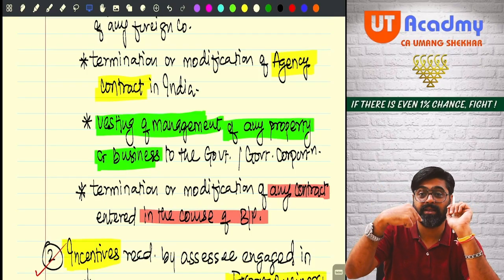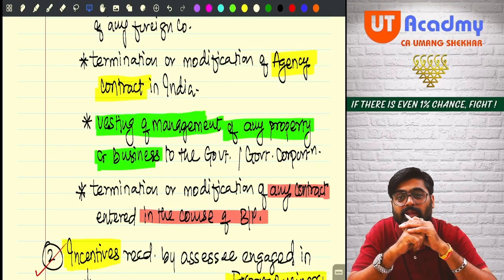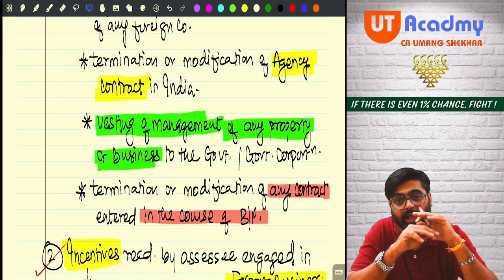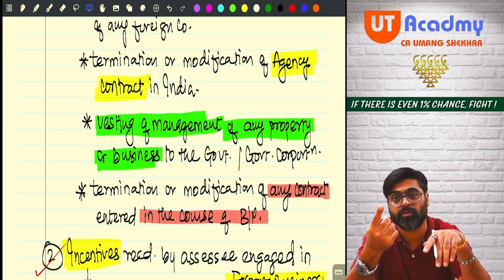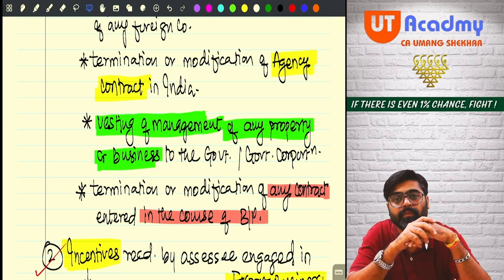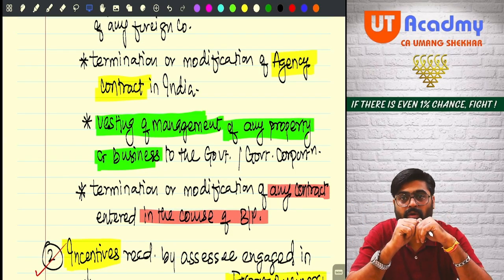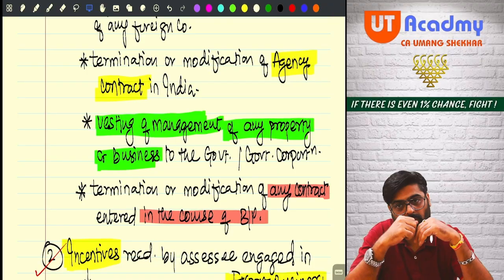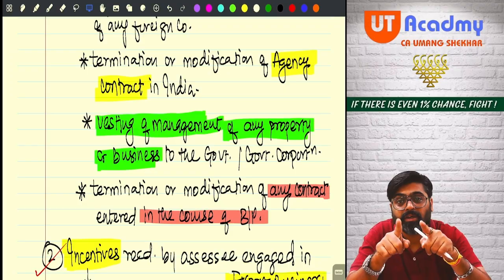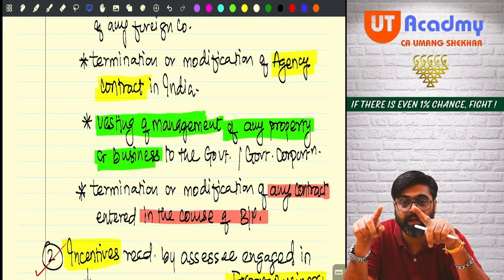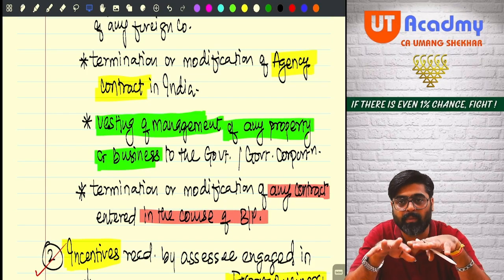So you are my selling agent. Now we will enter into a contract known as an agency contract. As per this contract, I will appoint you as my agent who will be selling the company's goods in the territory of Tamil Nadu. Because you have a good reach in the entire state, you have a good network of people around you. According to the company, you can be the correct person through which my products can be sold in the entire state of Tamil Nadu. Getting my point? As a result of that, I am appointing you as agent.